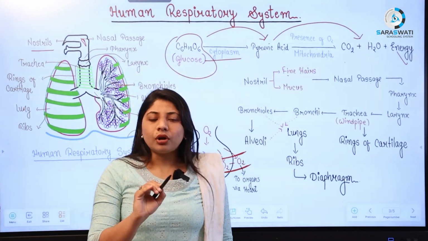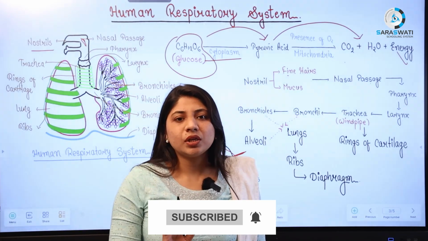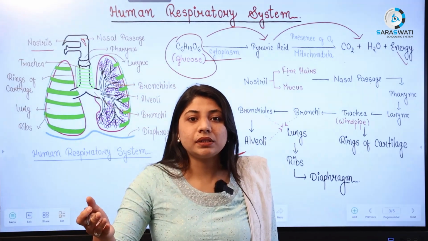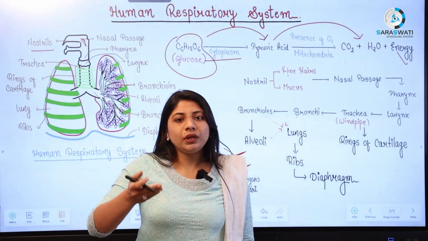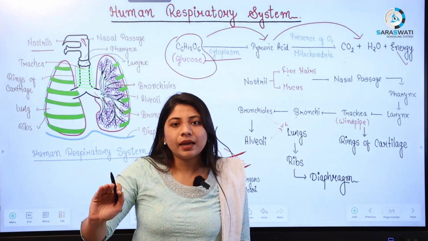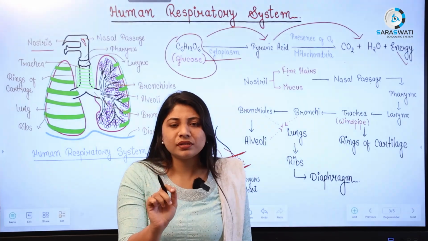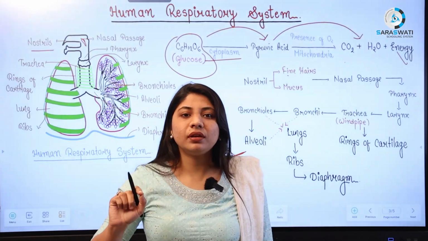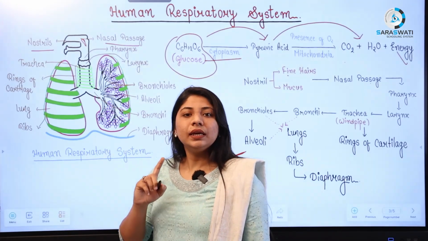The normal body temperature is 37 degrees, but the air outside the body is not always at 37 degrees. So when you inhale the air, the nasal passage will bring this air to 37 degrees. This process is known as conditioning the air. The function of the nasal passage is to condition the air.